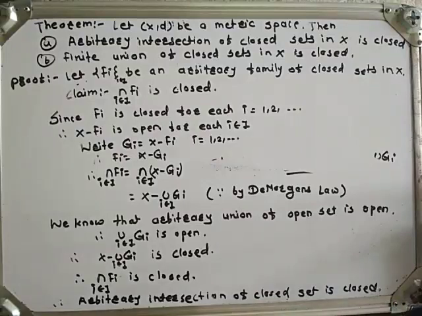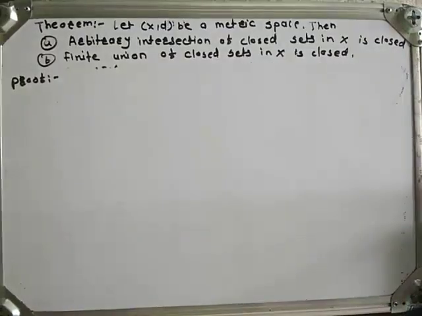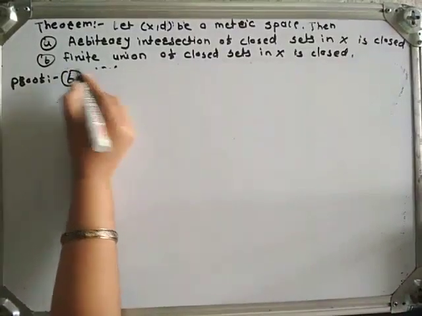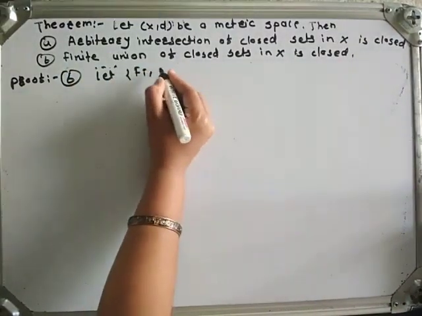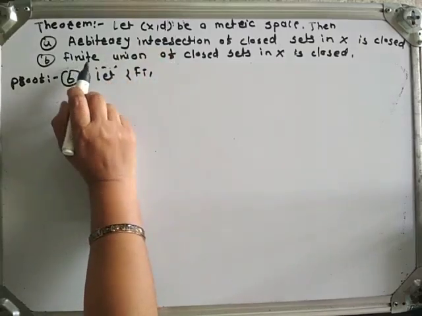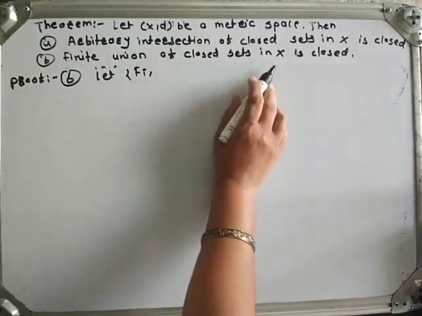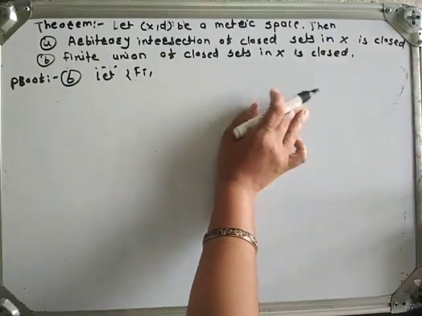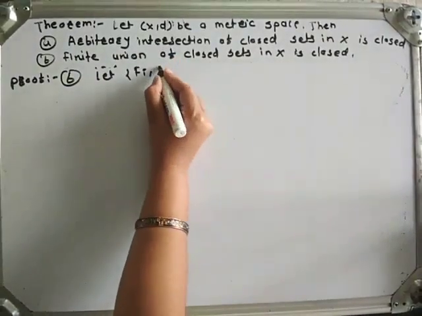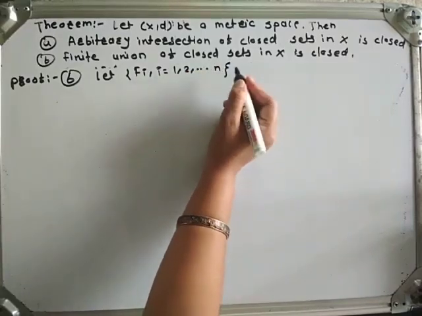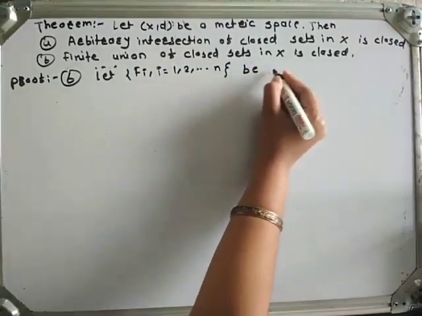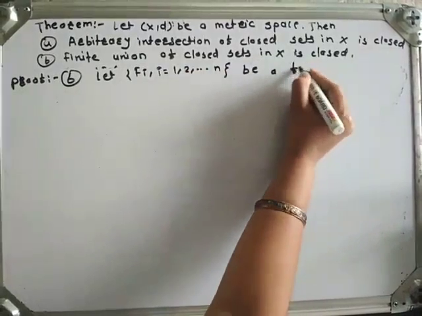Now we will prove part B. Let Fi be, in part B we have to prove that finite union of closed sets in X is closed. Therefore, Fi, i runs from 1 up to n, be a finite family.